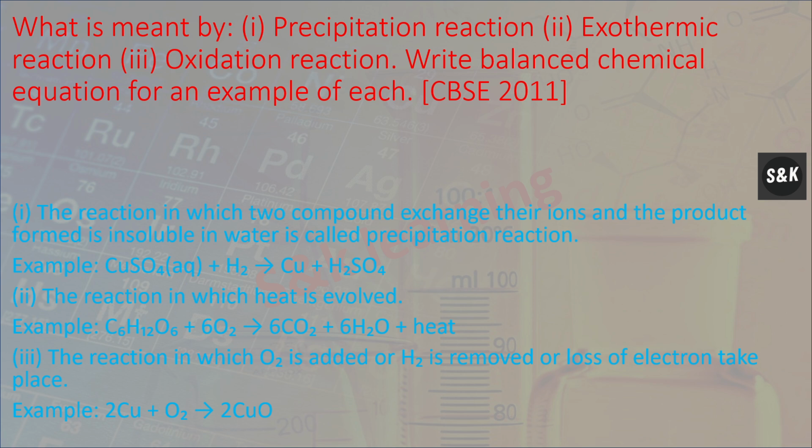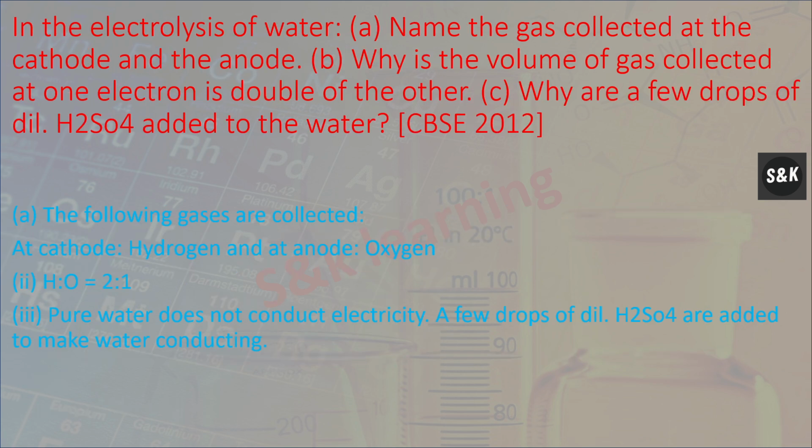Next, what is exothermic reaction? The reaction in which heat is evolved. Example, C6H12O6 plus O2 forms CO2 plus H2O plus heat. Third, what is oxidation reaction? The reaction in which O2 is added or hydrogen is removed or loss of electron takes place is called oxidation reaction. Example, 2 copper plus oxygen forms 2 copper oxide.